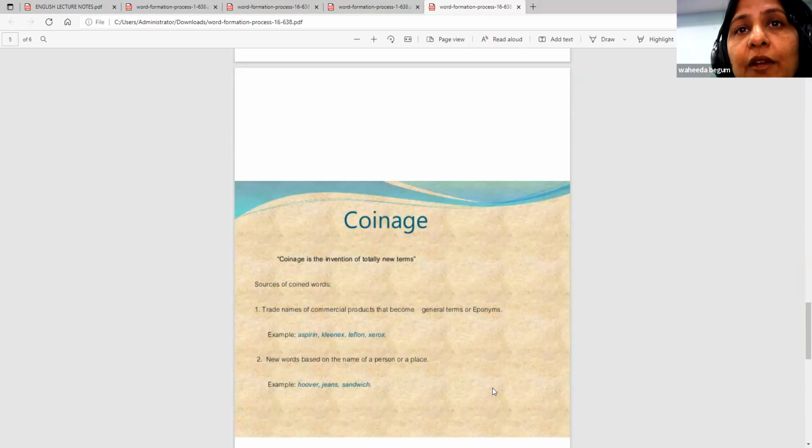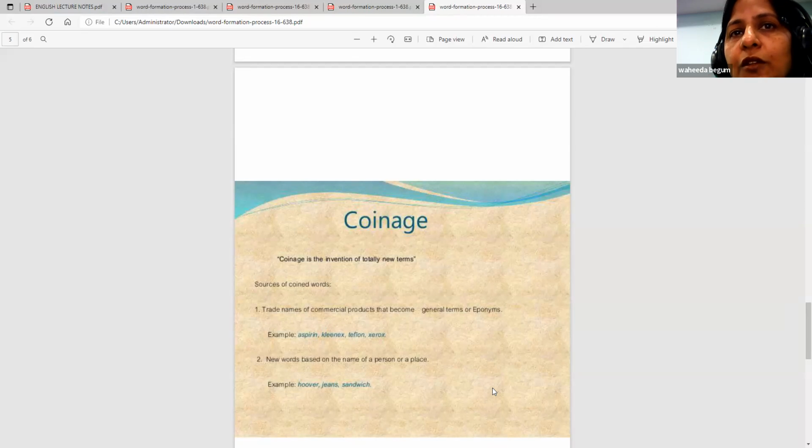Kleenex, I told you. Teflon, Xerox. Teflon is the coating that comes on your utensils. You must have had that in your kitchens. It is the company name, but we say it is Teflon coated. Why don't you take an aspirin for that? That is the name of the commercial product that has come.